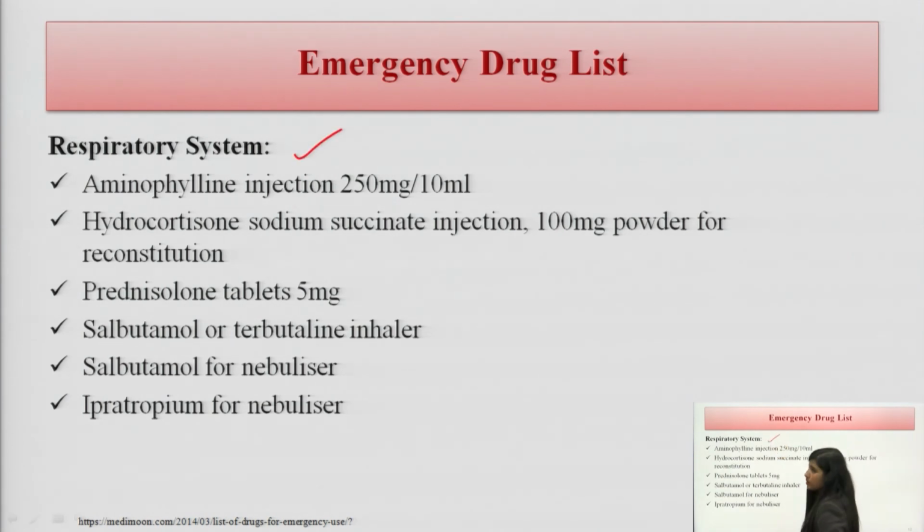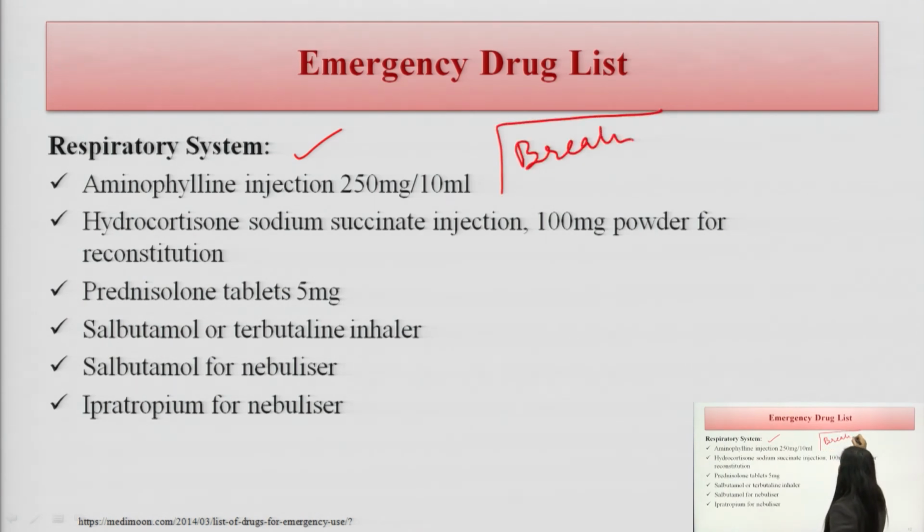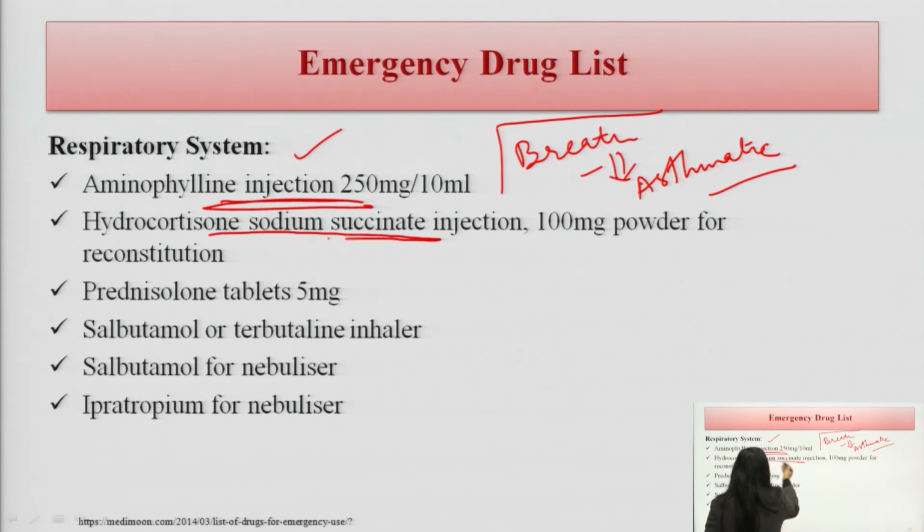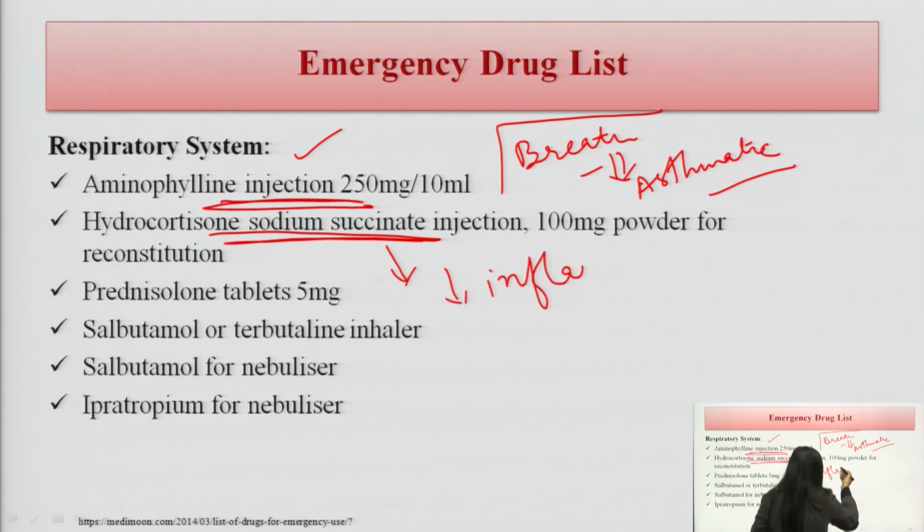Now, respiratory symptoms. Respiratory symptoms means there could be a problem with the breathing. The patient is not able to breathe properly, especially we have seen the asthmatic attack. These could be the serious condition, the emergency condition. What could the patient be prescribed by the physician? There are some examples here. Aminophylline injections will dilate the airways. Hydrocortisone sodium succinate, what will they do? They will reduce the inflammation because they are under the corticosteroids. So, they will reduce the inflammation of the airways.